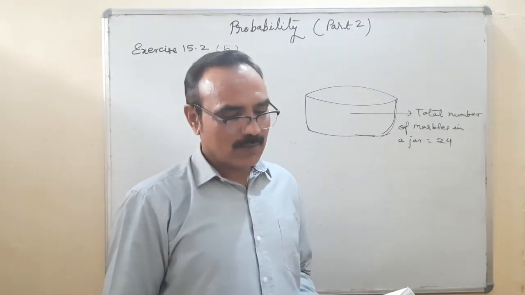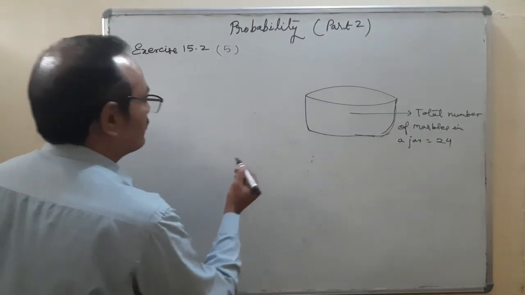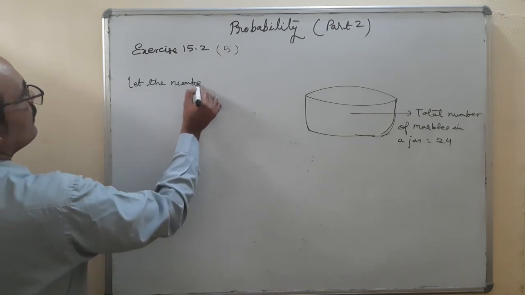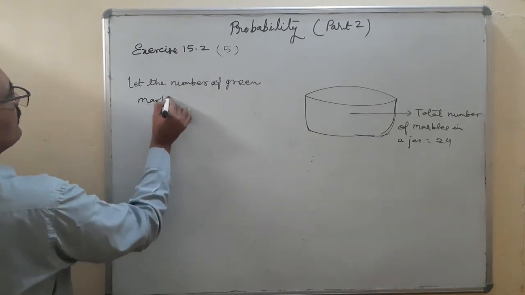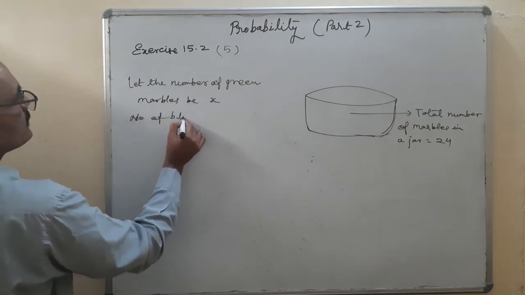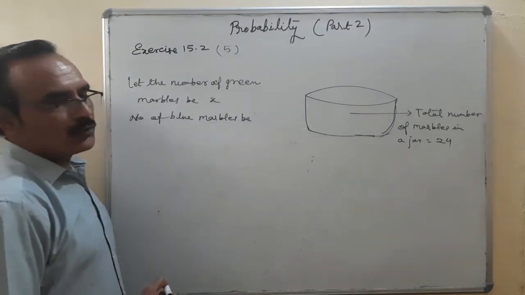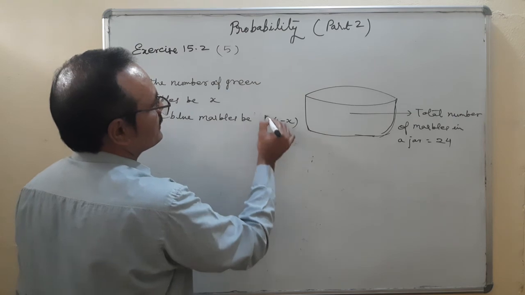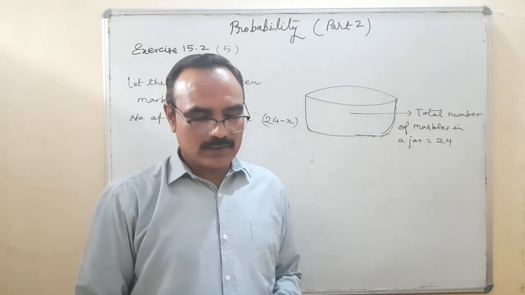Some are green and others are blue. Let the number of green marbles be X. So the number of blue marbles: total 24, number of green X, number of blue marbles 24 minus X. There are two types of marbles only, two colors, green and blue.